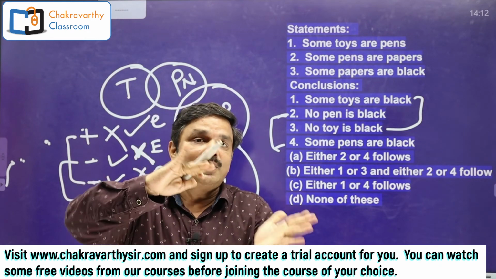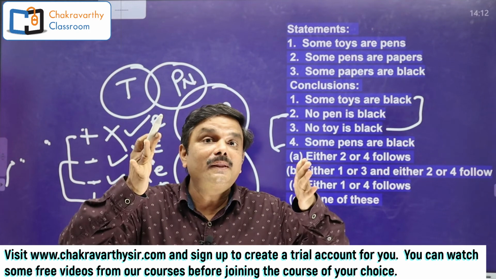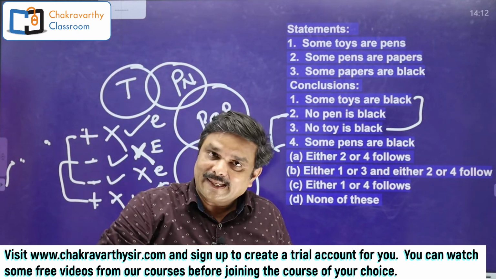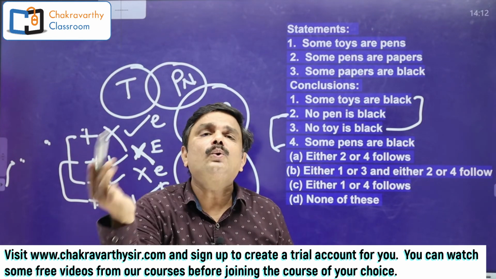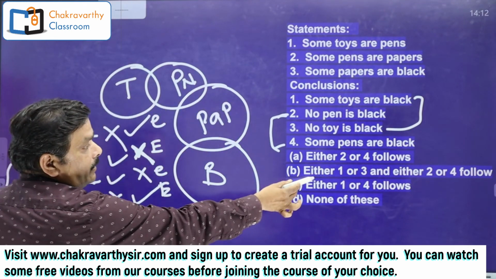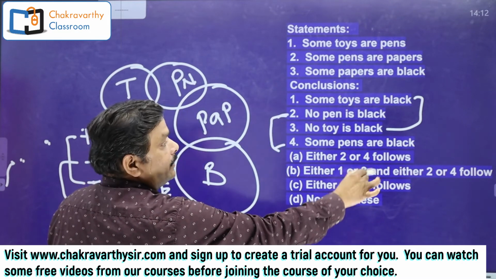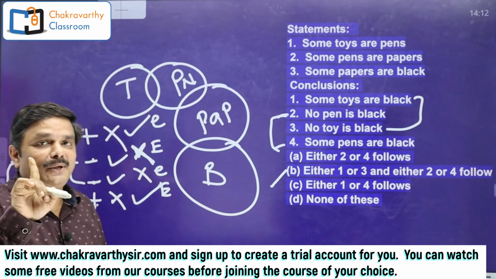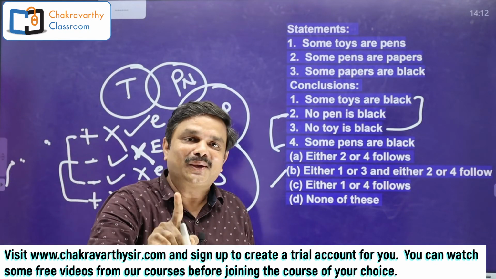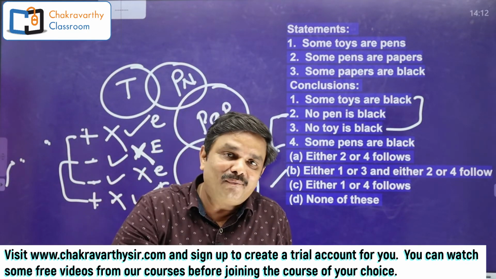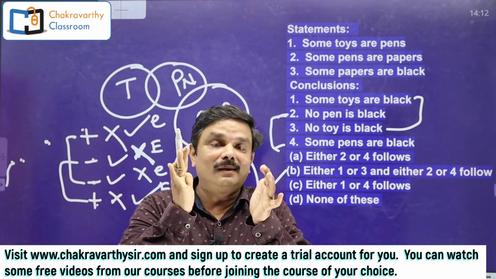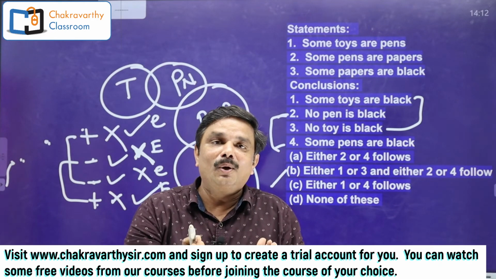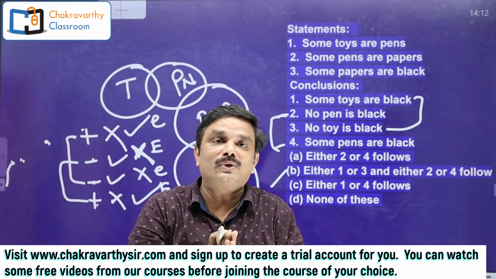That means between 1 and 3, any one is possible with equal possibility. When first is right, second is wrong; first is wrong, second is right, between 1 and 3. Similarly 2 and 4. So my answer should be either 1 or 3 and either 2 or 4 follow is the final answer. I'm telling you students, you won't get this method outside, because I developed this method almost 23-24 years ago, and this is applicable to any advanced level question in Syllogism.